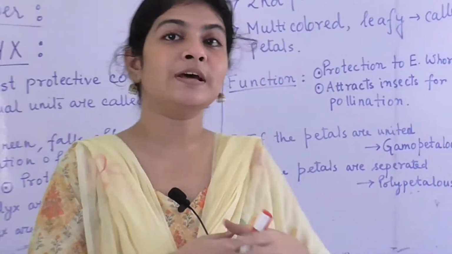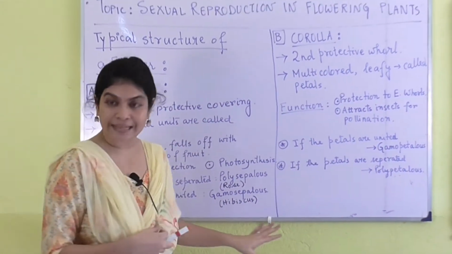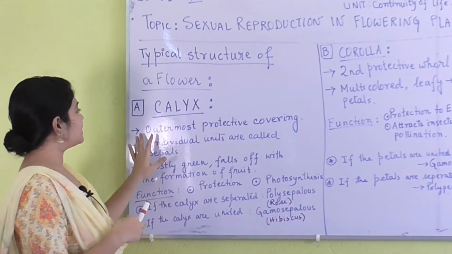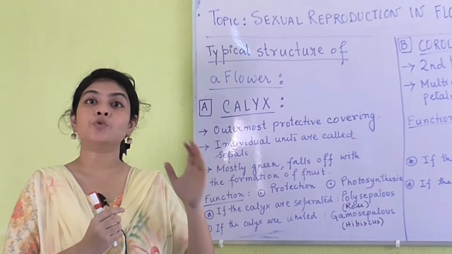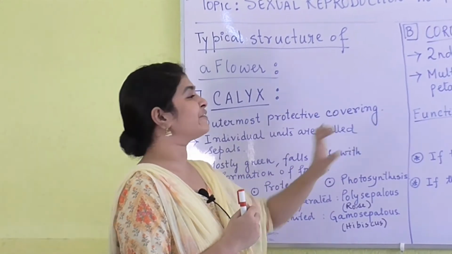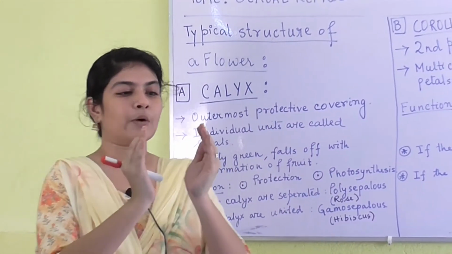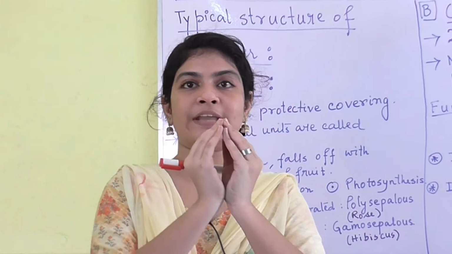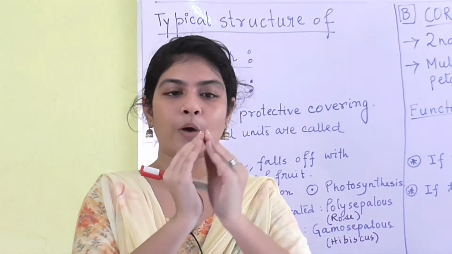Now we'll come to the details of the calyx. What does it say? Number one, it is the outermost protective covering. That means when a flower is just born, the calyx protects the flower completely.